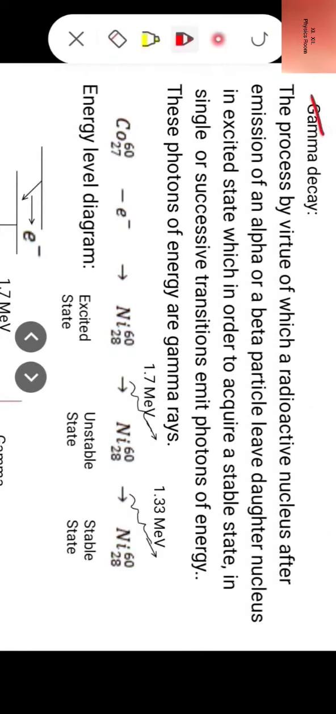Now gamma decay. What is gamma decay? Let us try to understand. The process by virtue of which a radioactive nucleus, after emission of an alpha or a beta particle, leaves the daughter nucleus in an excited state, which in order to acquire a stable state in single or successive transitions emits photons of energy. These photons of energy are nothing but gamma rays.